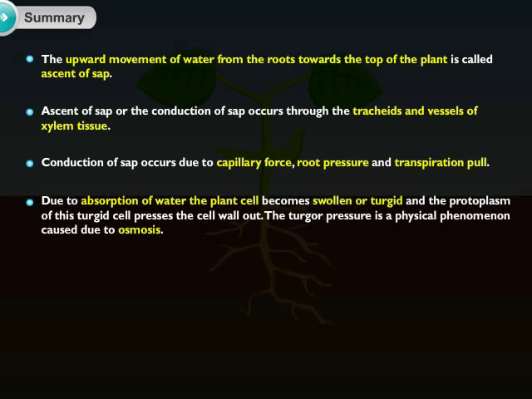Due to absorption of water, the plant cell becomes swollen or turgid and the protoplasm of this turgid cell presses the cell wall out. The turgor pressure is a physical phenomenon caused due to osmosis.